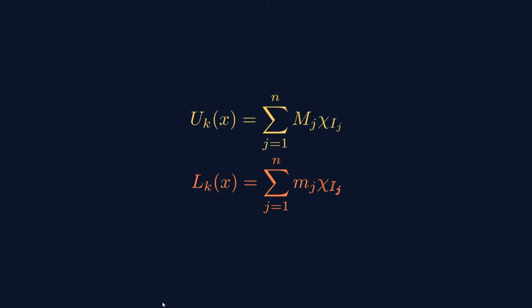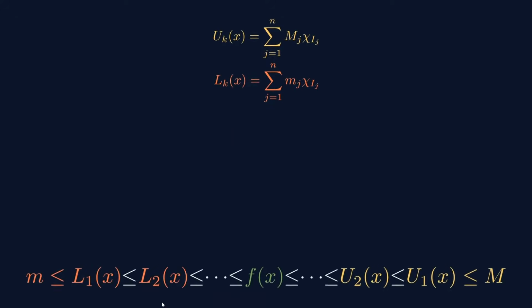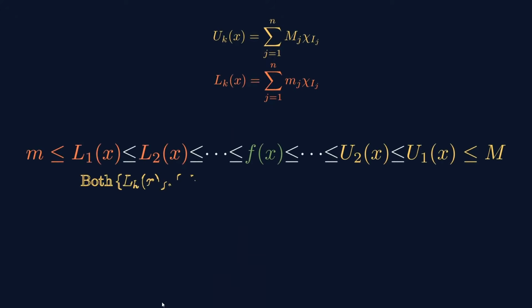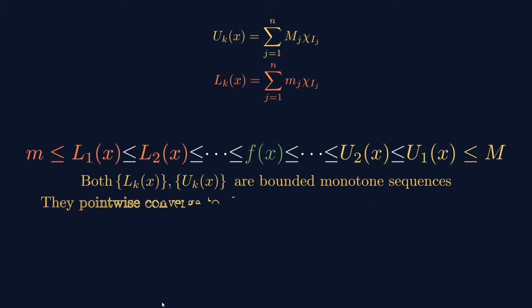You know that these simple functions are measurable because the intervals Ij are measurable. Therefore UKx is a measurable function, LKx is a measurable function. So these measurable functions are all Lebesgue integrable. Now we have constructed Lebesgue integrable functions UKx and LKx, and we have this basic inequality. This we have seen.